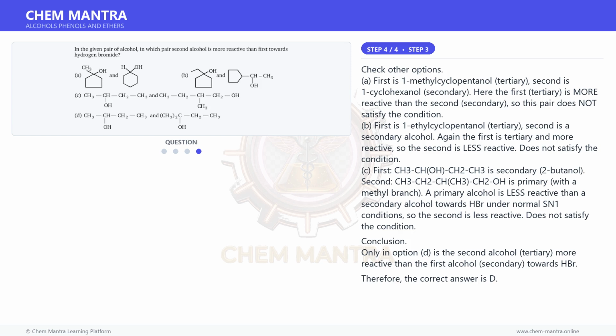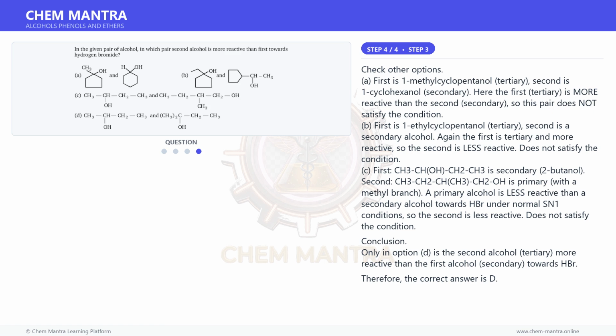A. First is 1-methylcyclopentanol, tertiary. Second is cyclohexanol, secondary. Here the first, tertiary, is more reactive than the second, secondary, so this pair does not satisfy the condition. B. First is 1-ethylcyclopentanol, tertiary. Second is a secondary alcohol. Again the first is tertiary and more reactive, so the second is less reactive. Does not satisfy the condition.